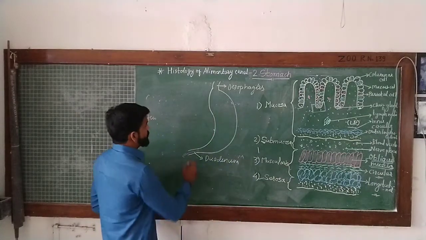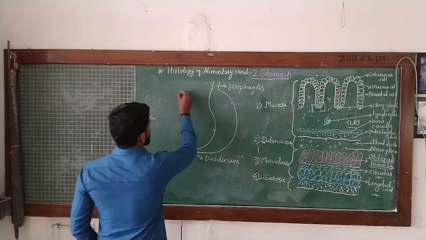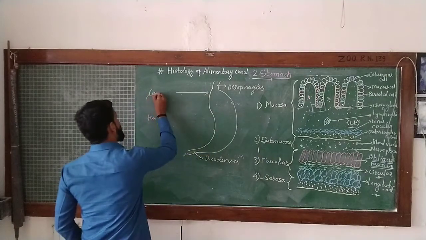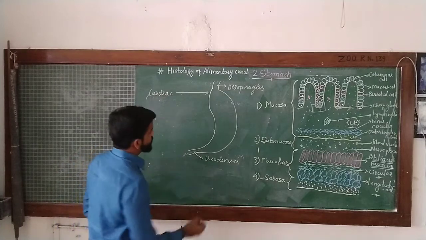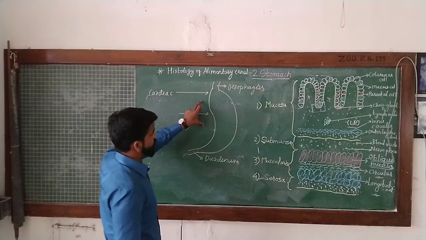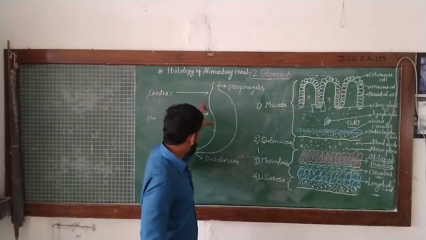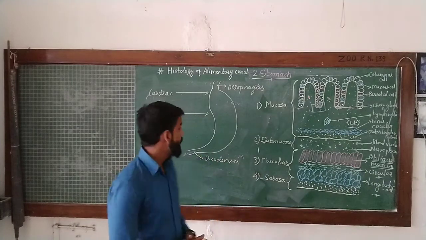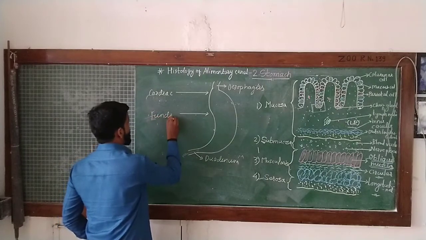Here structurally the stomach is divided into three regions. The region which is near to the esophagus is called cardiac stomach. Then the region next to the cardiac stomach, which covers the maximum part of the stomach and has a large digestive surface area, is the fundic stomach.